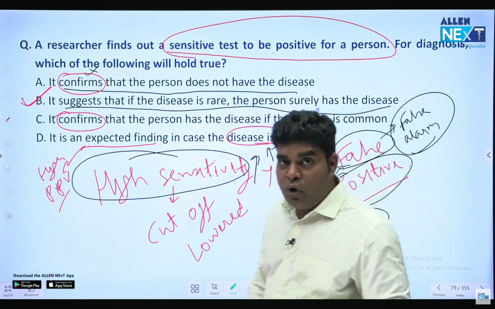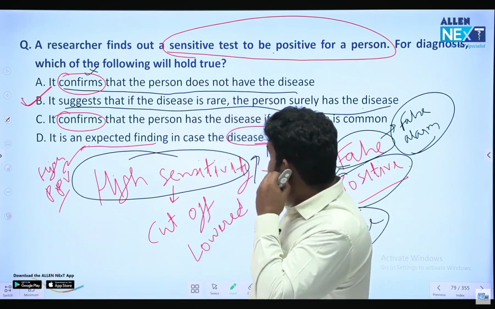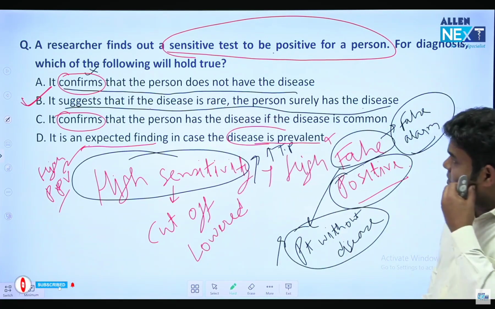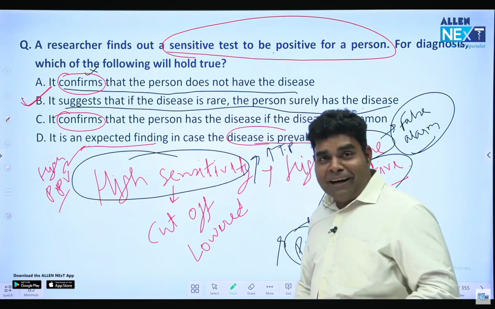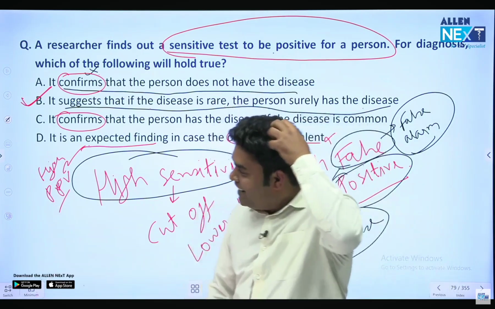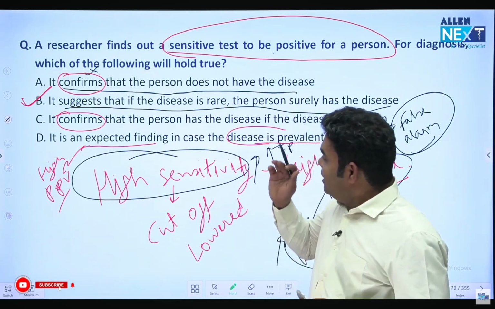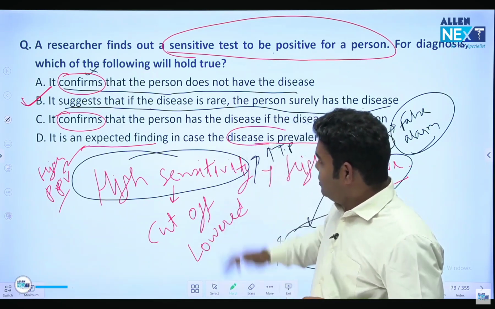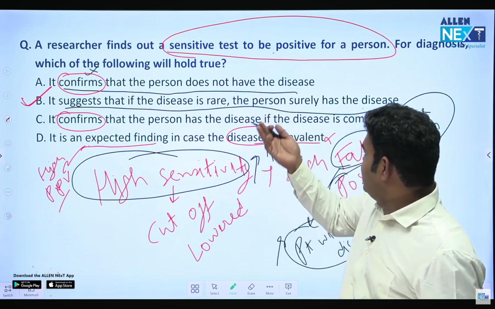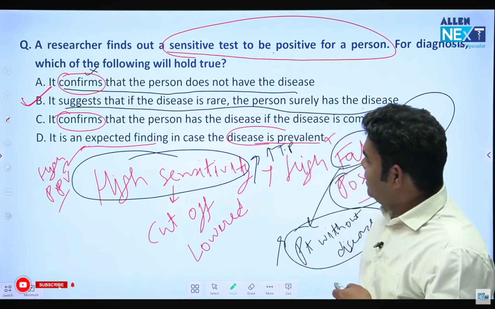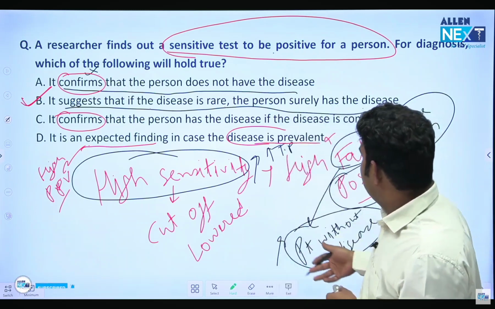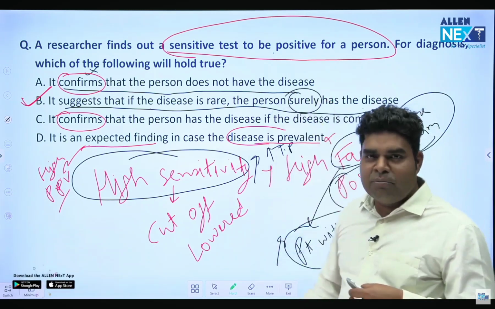This option B is also not correct. If the disease is rare, person surely has the disease. But I got stuck in my question, and it can happen, but it was: the disease is rare, prevalence is low. So prevalence is low and sensitivity is high. Does it mean that person surely has the disease? We can say that, but not with 100% sure. Surely is a word which is causing trouble to me.